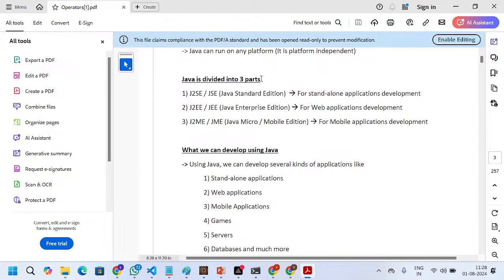Java is basically categorized into three parts. One is JSE, Java Standard Edition. Second is JEE, Java Enterprise Edition. Third is JME, Java Micro Edition. JSE is for standalone applications, JEE is for web applications, and JME is for mobile applications.